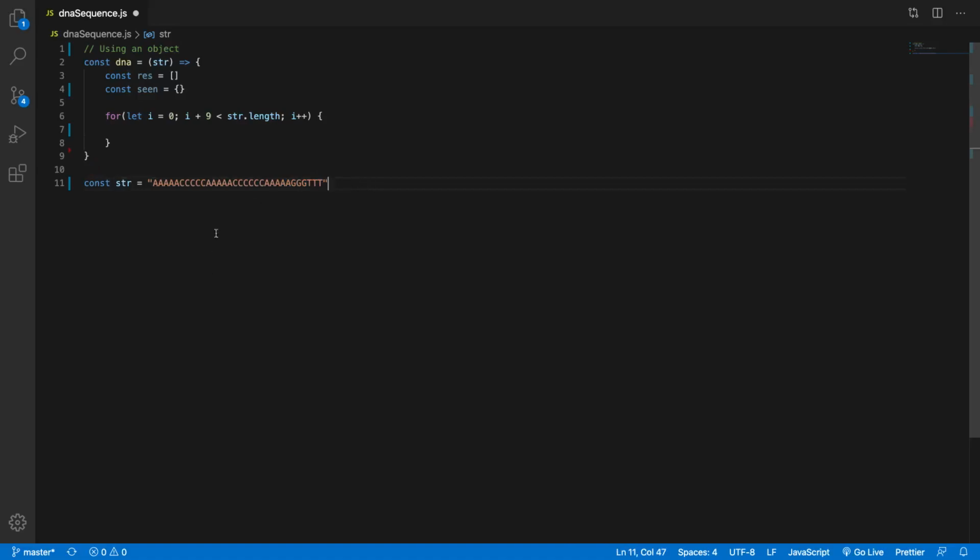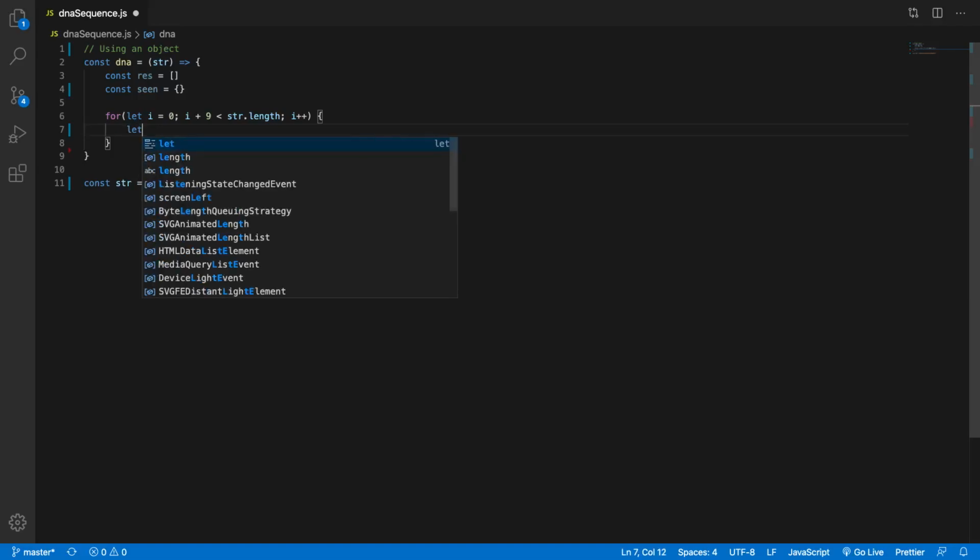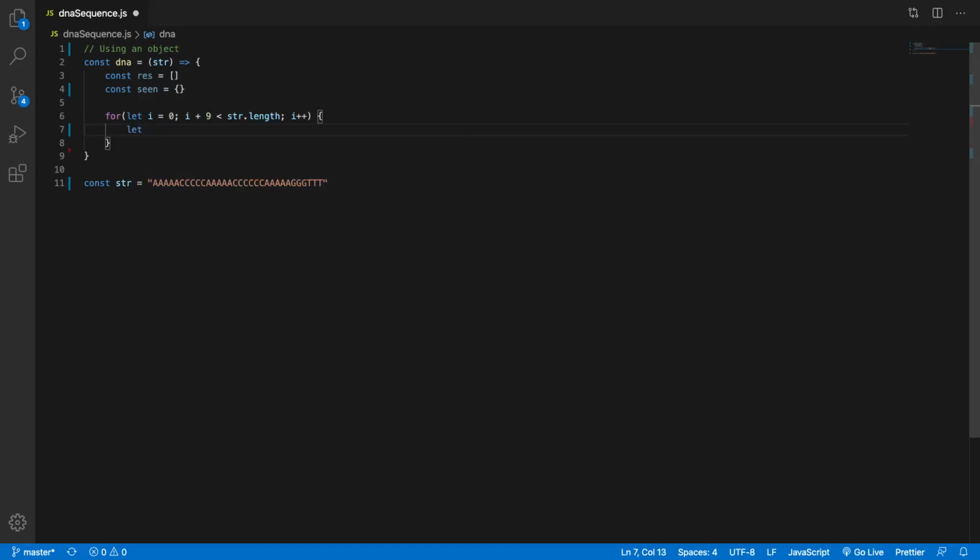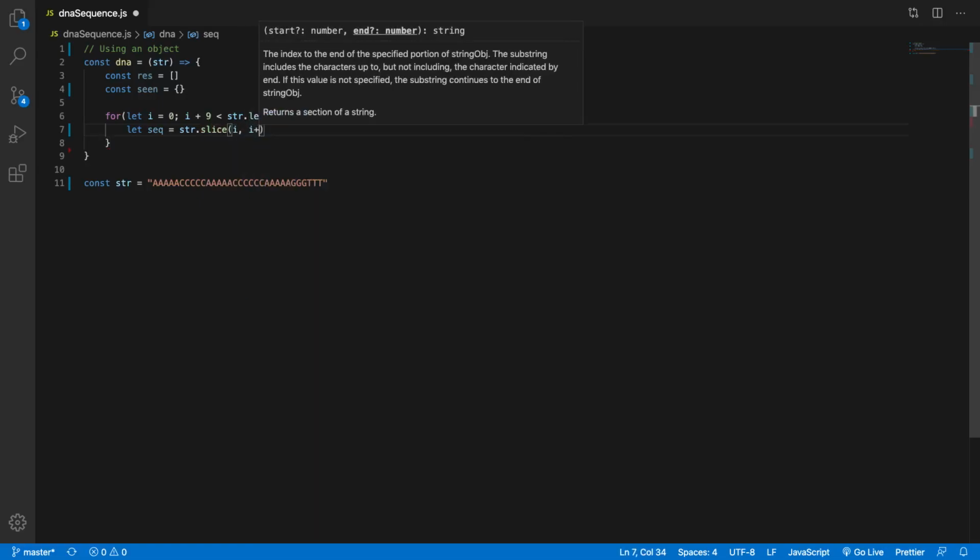The rest of them would be null values. So this stops our i from going further than it needs to. So right here, let's go let, because this is going to be within our loop, let's go let sequence equal str.slice i at i plus 10.